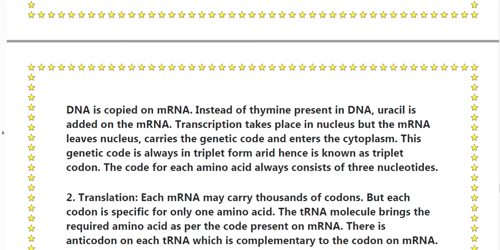The mRNA carries the genetic code and enters the cytoplasm. This genetic code is always in triplet form, hence known as the triplet codon. The code for each amino acid always consists of 3 nucleotides.